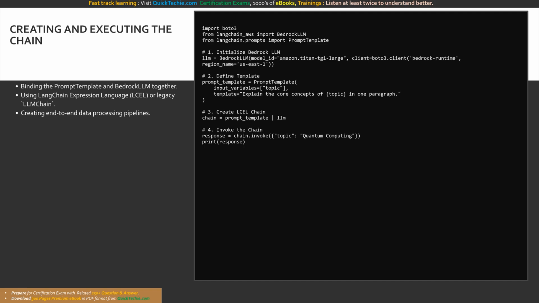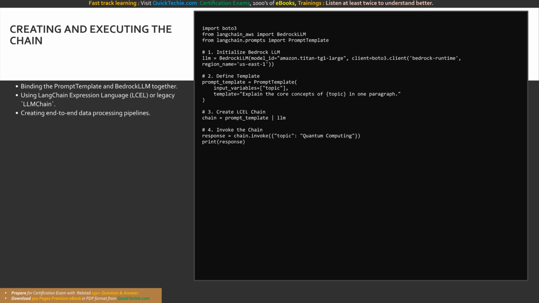This modularity is why orchestration is so powerful. If you decide to swap your Amazon Titan model for an Anthropic Claude model tomorrow, you only update the LLM initialization. The rest of the chain, the prompts, and the data flow remain completely untouched. Let's break down this beautifully chained workflow.